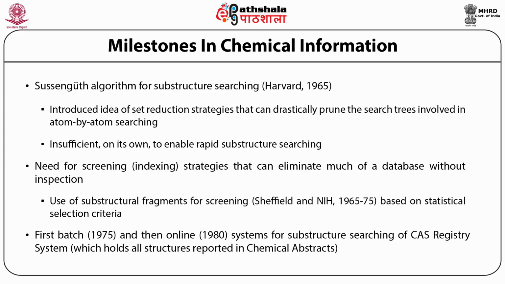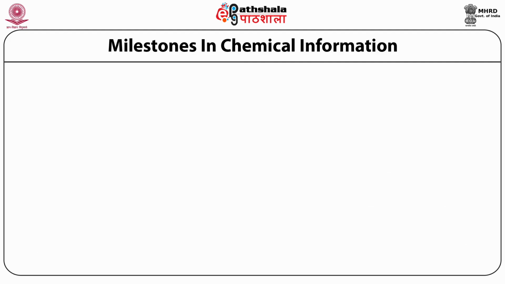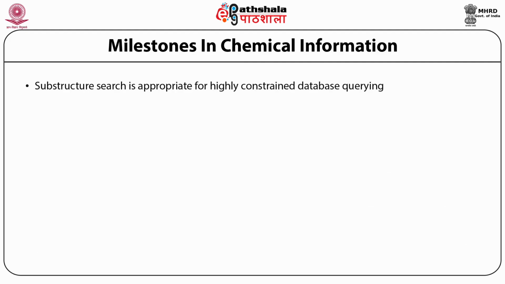It helped a lot in the subject of chemical informatics and analysis of chemical informatics. One of the important fields is substructure search, and this is to be highly constrained because a substructure must contain appropriate chemical connectivity and retain the chemical connectivity inclusive of double bond, single bond, etc. This is why one was looking for substructure.